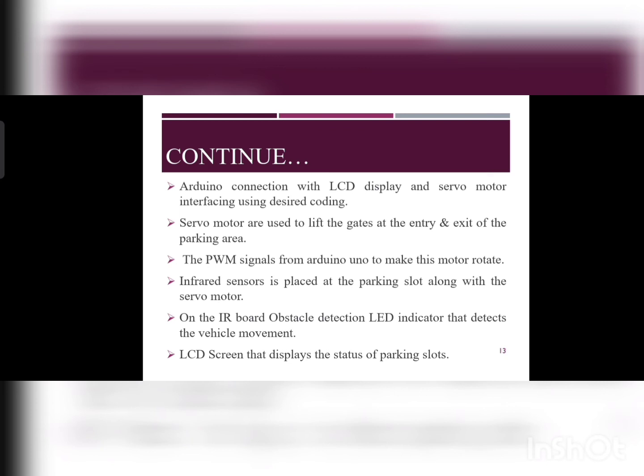Next, servo motor is used to lift the gate at the entry and exit of the parking area, and the PWM signals from the Arduino Uno make the motor rotate. Next, infrared sensors are placed at the parking slot along with the servo motor. On the IR board, an obstacle detection LED indicates that it detects the vehicle movement. Next, the LCD screen displays the status of the parking slot.